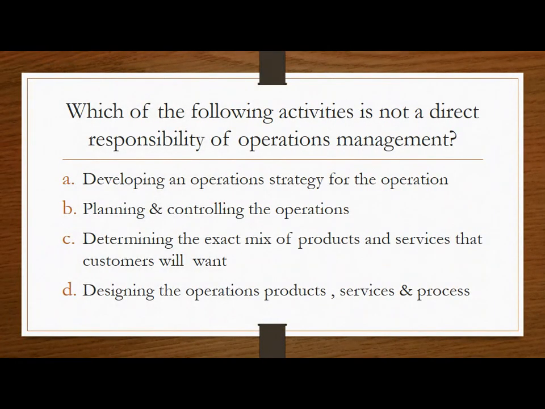Next question. Which of the following activities are not a direct responsible for operation management? So there are four activities. These four activities are A, developing an operational strategy for the operations, B, planning and controlling the operations, C, determining the exact mix of products and services that customer will want, and D, designing the operations, product, service and processes. So which is not a direct responsibility of operations management?